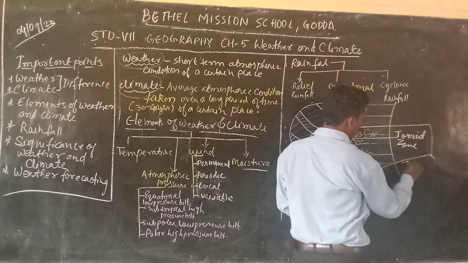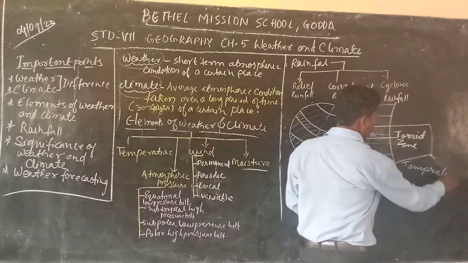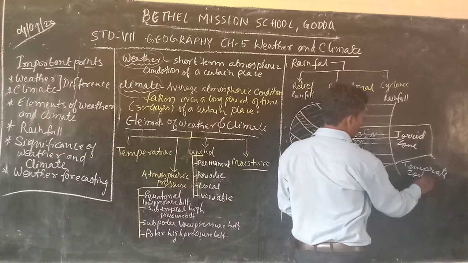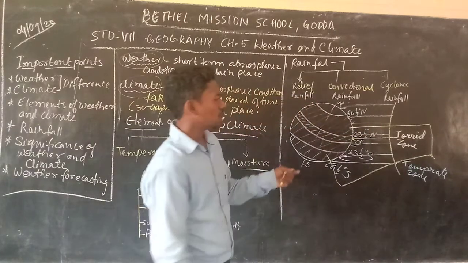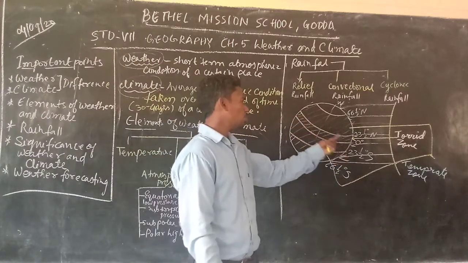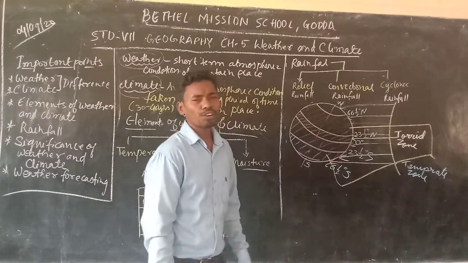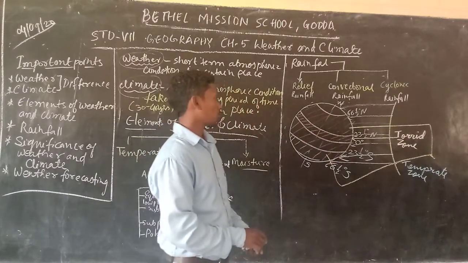What zones? Temperate zone. They don't receive so much heat, but they are not very cold areas either. So these are moderately heated areas.